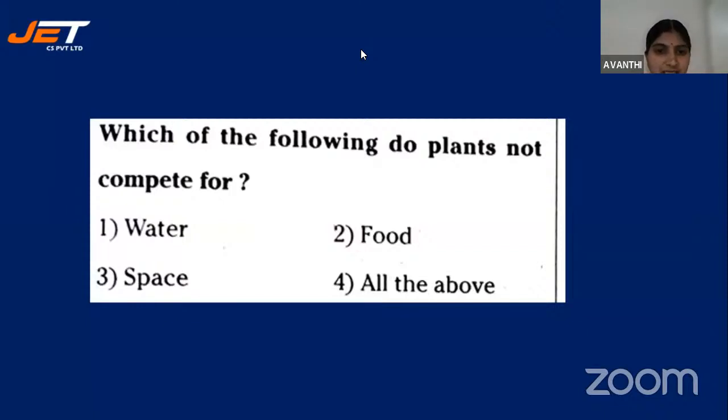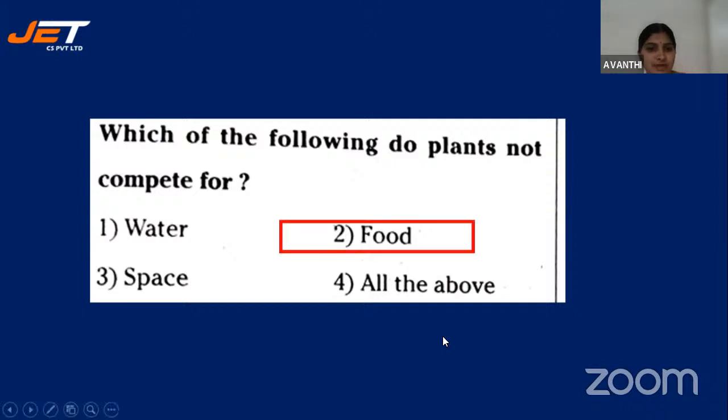Raviteja, 3, Sharat Chandra. Okay. Yes. Pranavi, yes. Divya, good, good. Yes, Gayatri, very good. Sidiksha, yes. Shruti, yes. So they will not compete for food.